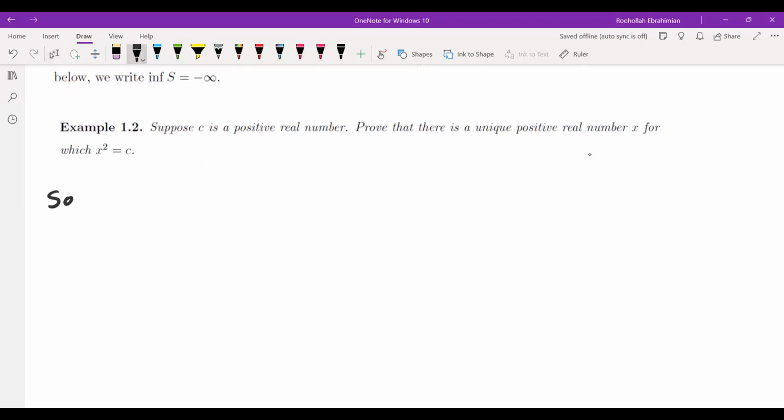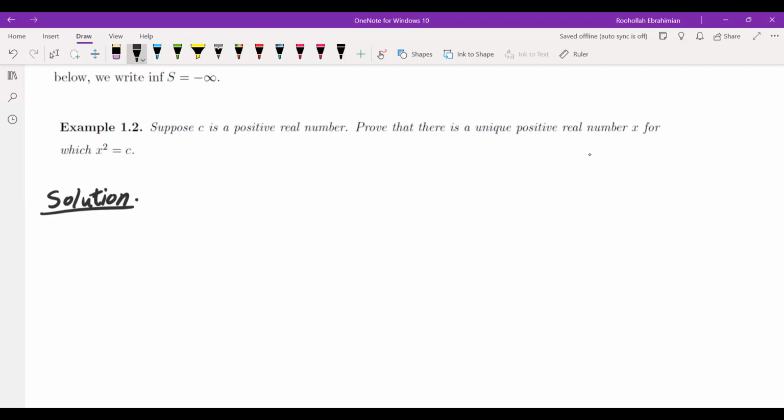Okay. So let's look at the next example. Suppose C is a positive real number. Prove that there is a unique positive real number x for which x squared is equal to C. So what I want to do here is show that every positive real number has a square root. This is something I haven't really proved. I haven't proved that there is a square root of 2, a real number x that when you square it, you get 2. So we haven't actually proved that, and this is something I'm going to prove.